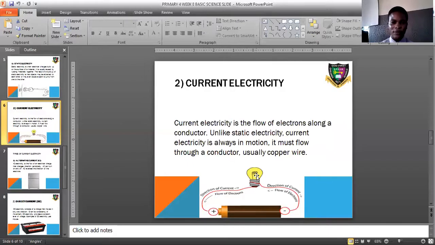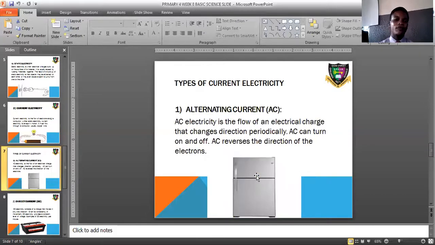Is that understood? Good. So static electricity is the one that is stagnant, that is static. Why current electricity is the one that flows. They are always in motion. Is that taken down? Please take note of that.